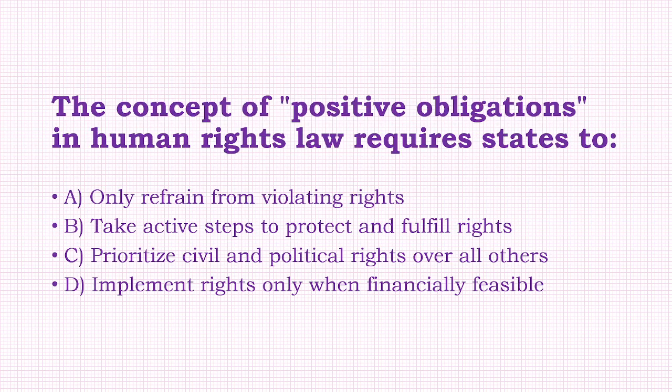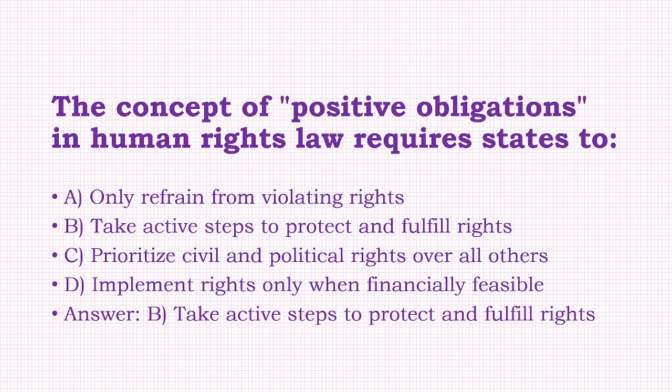The concept of positive obligations in human rights law requires states to: only refrain from violating rights, take active steps to protect and fulfill rights, prioritize civil and political rights over all others, implement rights only when financially feasible. The answer to this question is option B, that is, take active steps to protect and fulfill rights.